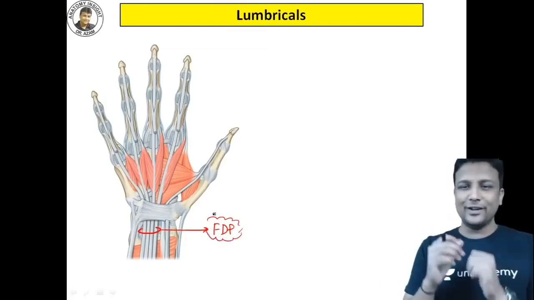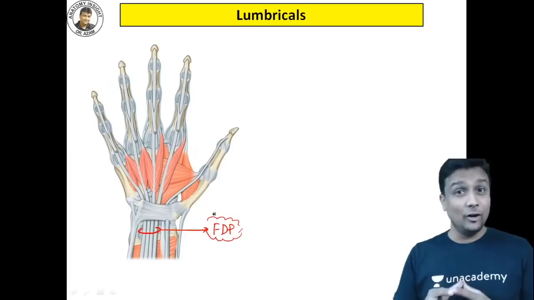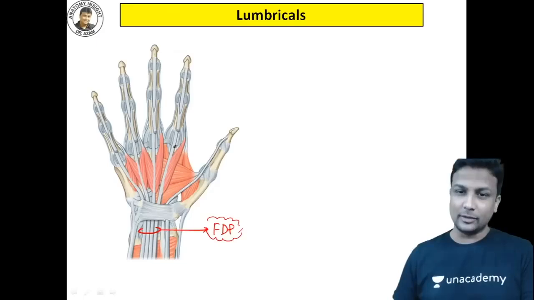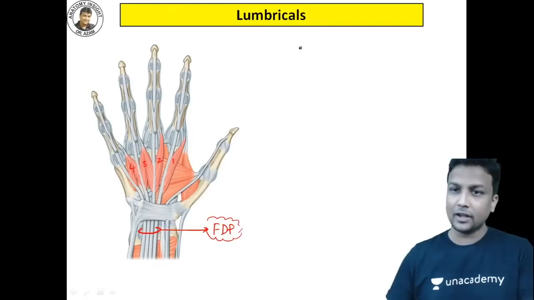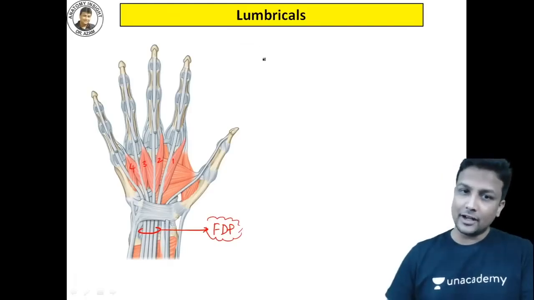Lumbricals will originate from where? They are going to originate from the tendon of flexor digitorum profundus. On the screen you are able to see lumbrical number 1, lumbrical number 2, lumbrical number 3 and lumbrical number 4. I told you numbering is always given from lateral towards the medial. Now all my students are experts in L1 and L2.